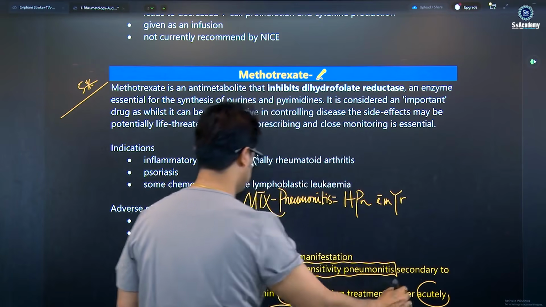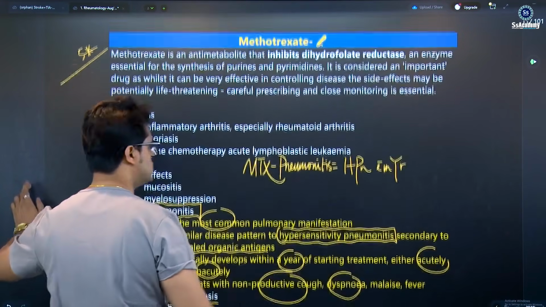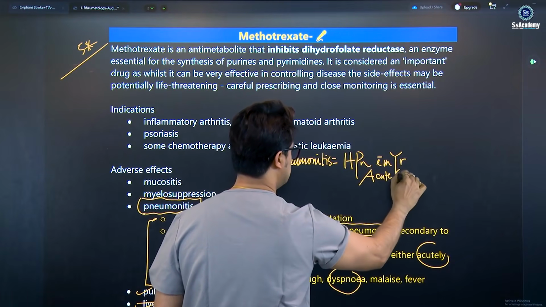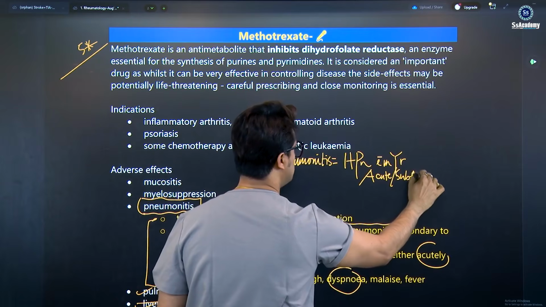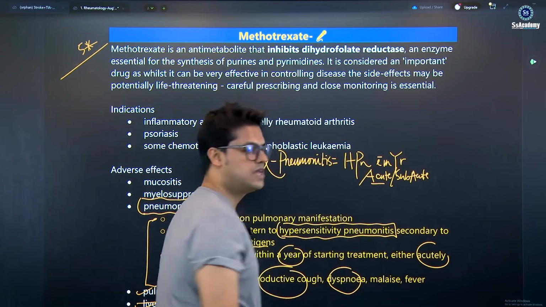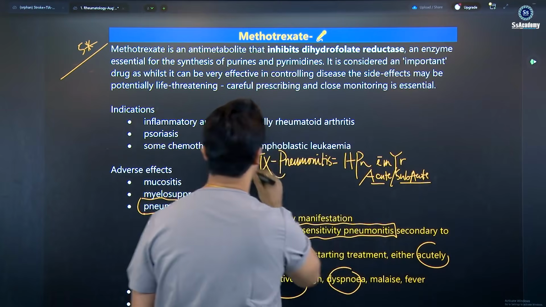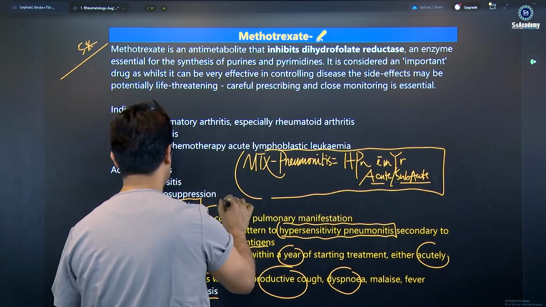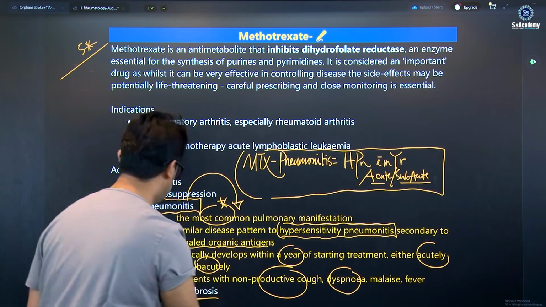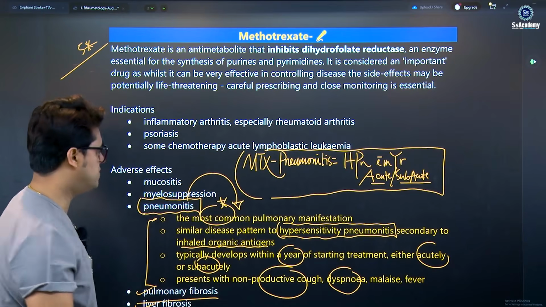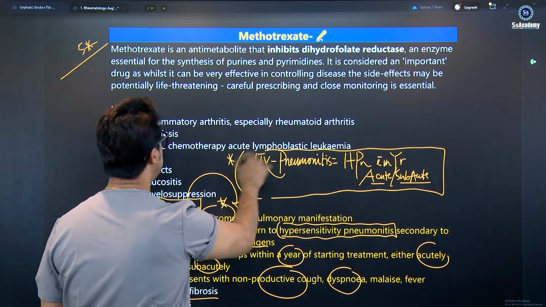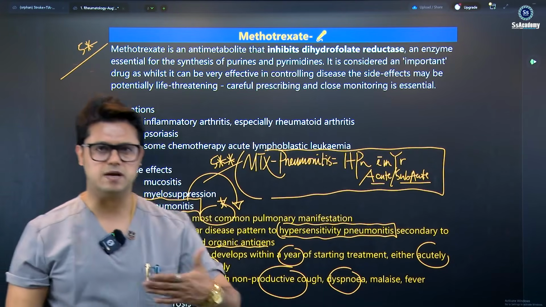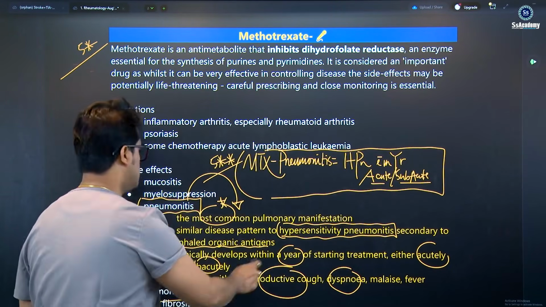Within a year, the disease can start either acutely or subacutely. So, acute or subacute presentations, my dear. Acute means within hours to days, and subacute means days to weeks. MTX pneumonitis is the most common pulmonary manifestation of methotrexate, rather than pulmonary fibrosis and other manifestations. But MTX pneumonitis is a very hot topic for the exam.